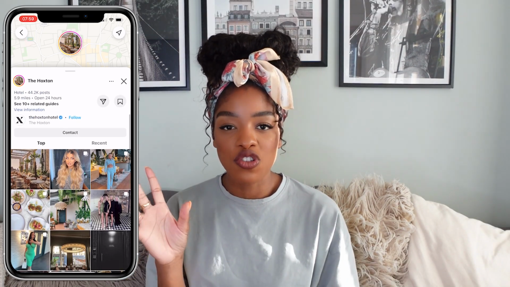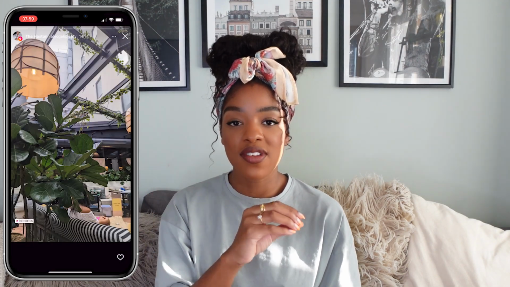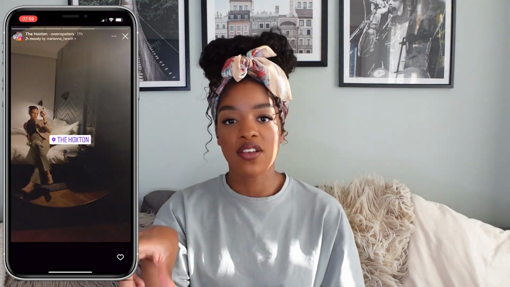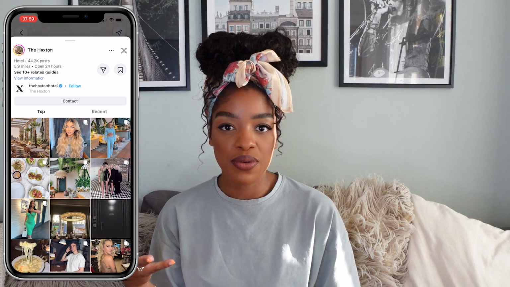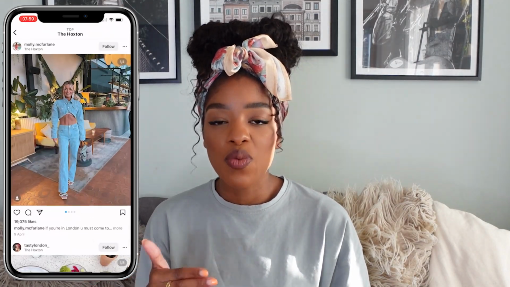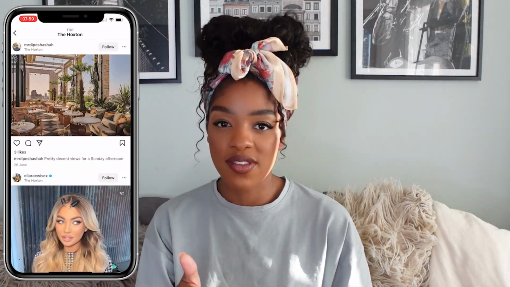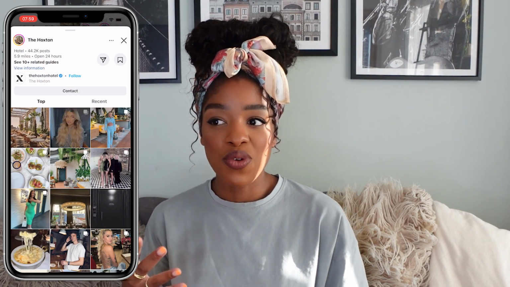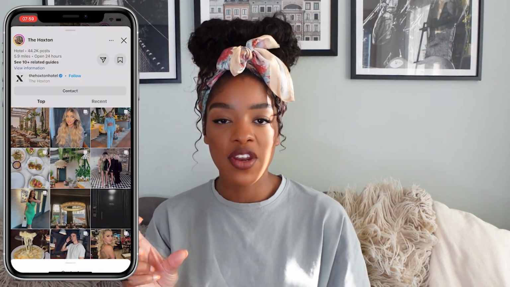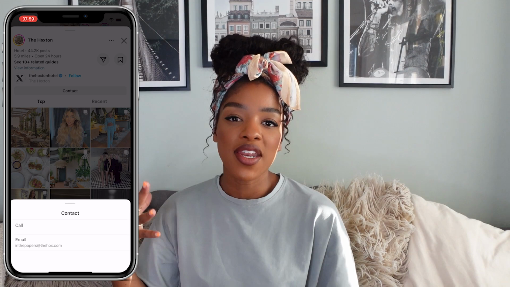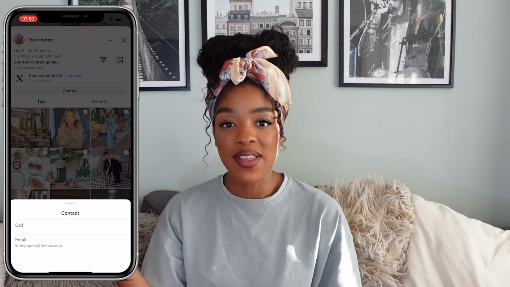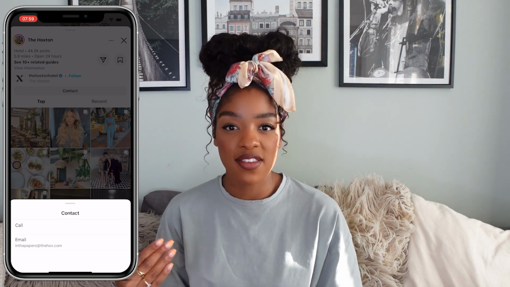So as you can see, you can watch all of the stories which have the Hoxton tagged by clicking on the big circle button in the middle. So that's really cool. You can also see all of the photos which people have uploaded and tagged the Hoxton in. There's an opportunity for you to contact the Hoxton. So there's a contact button and that will open up a phone number, an email address, whatever it is that the business has actually included as part of their Instagram profile.